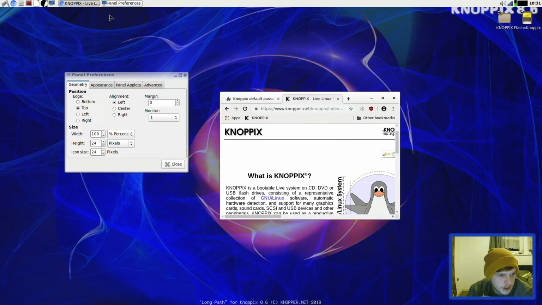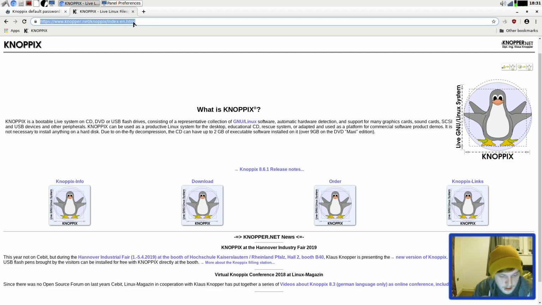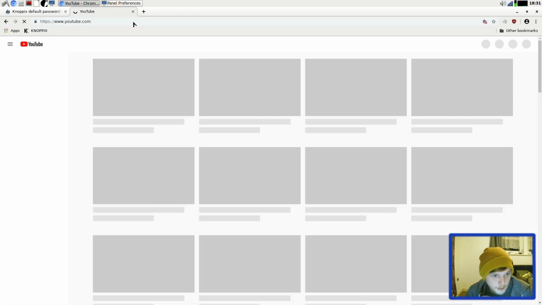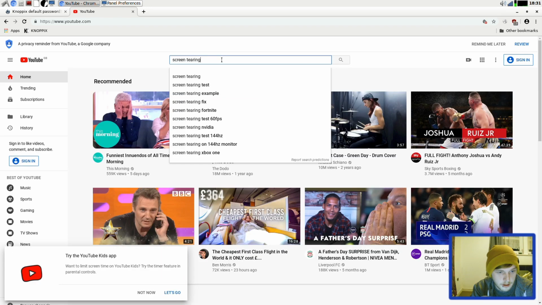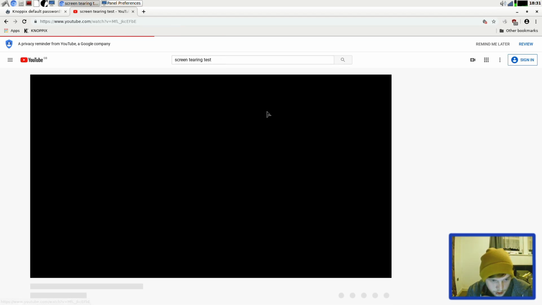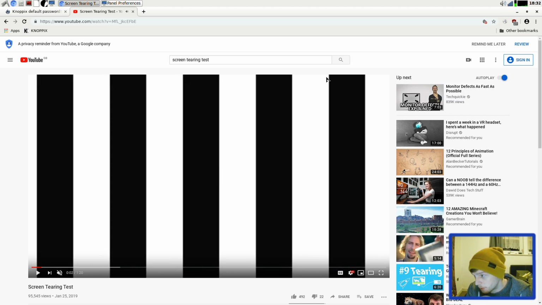I don't see any screen tearing either. I'm going to do a quick screen tearing test and see if it's completely sorted out of the box. Well, that's a real snap there. Alright, let's just do a quick screen tearing test. First thing I do when I install a distribution is a screen tearing test.